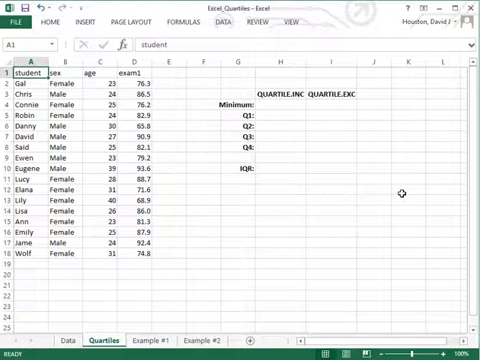We can think about the first and the third quartiles in essence as medians for the lower half and the upper half of a distribution for a quantitative variable.